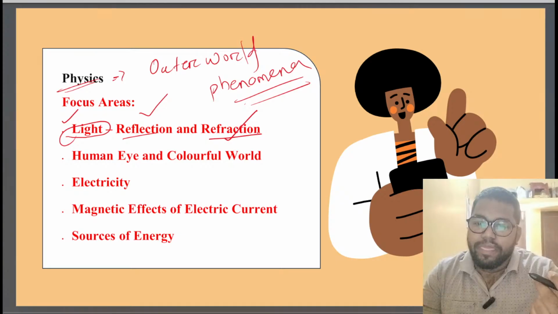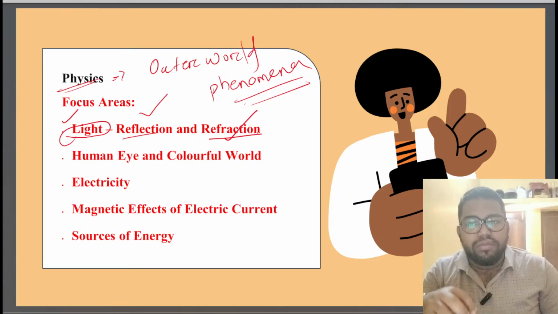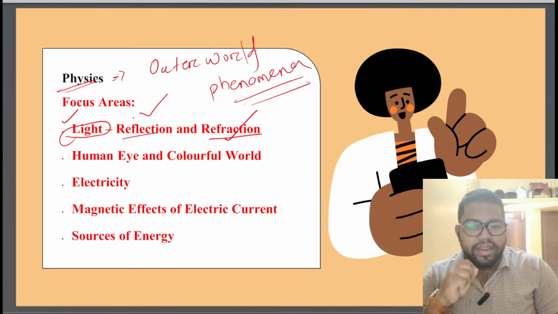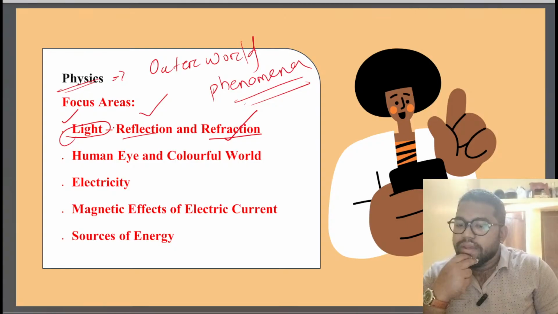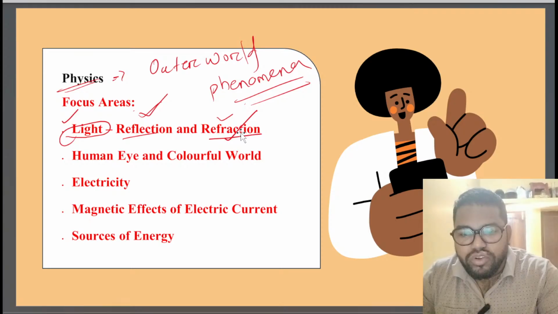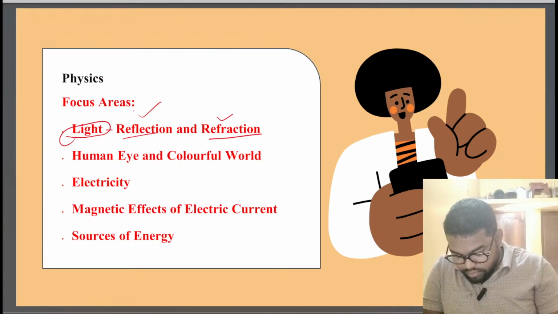So this phenomenon is totally governed by one concept, and that is light. And light has two basic characteristics in the outside world for seeing an object, and those are reflection and refraction. When students talk about refraction, they feel it is very difficult.